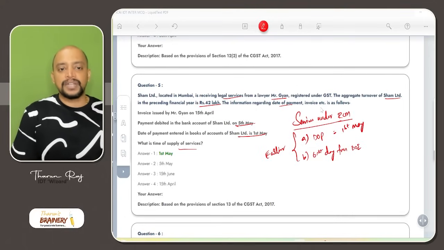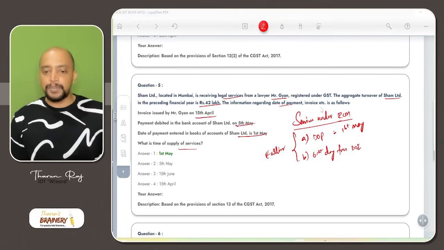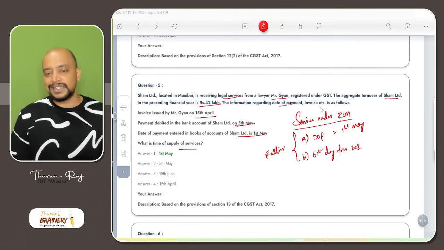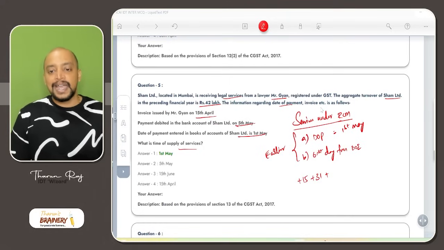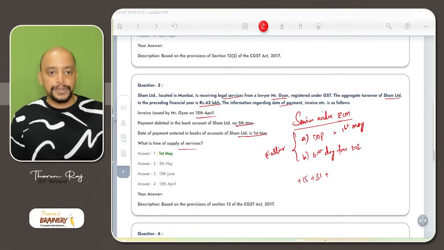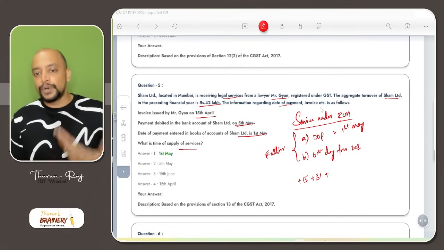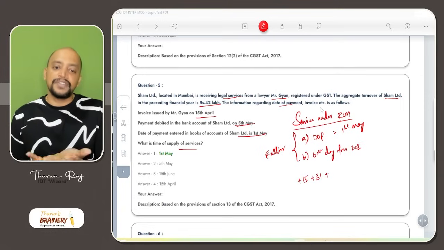And the 61st day from the date of invoice. The invoice date is 15th April, so we need 61 days from 15th April. Plus 15 days, April is over. Plus 31 days, May is over. The remaining days come somewhere in June.